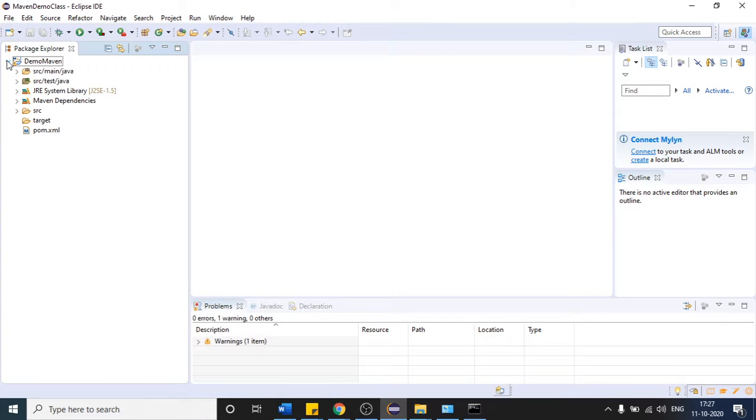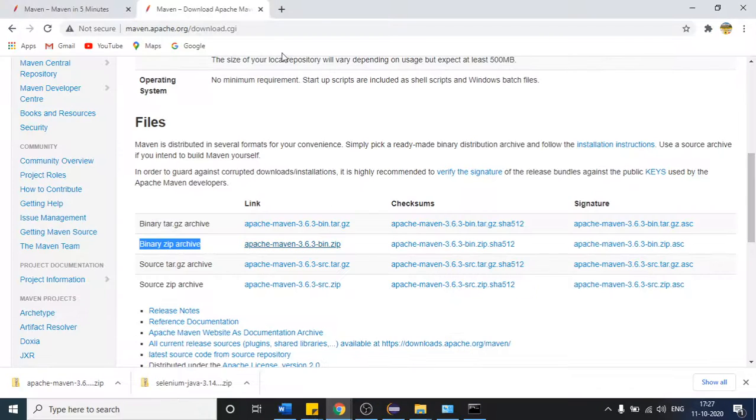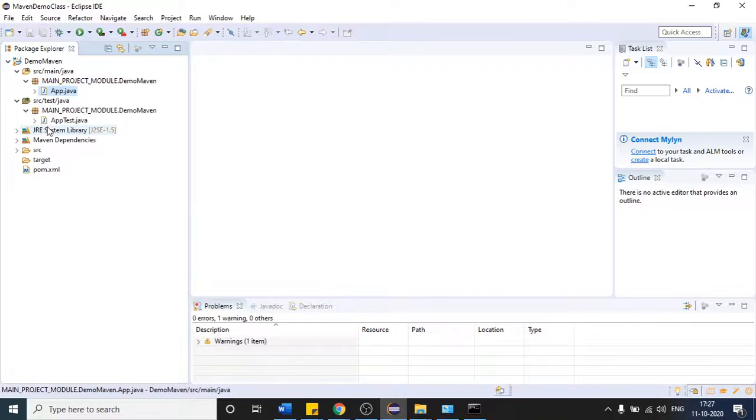After that if I open this, you can see that it has provided us one simple architecture. This is one template provided by Maven. Here you can see this is the directory it has provided. In the test Java we will write our test case. If I open source test Java, I will write my test case here in this file.